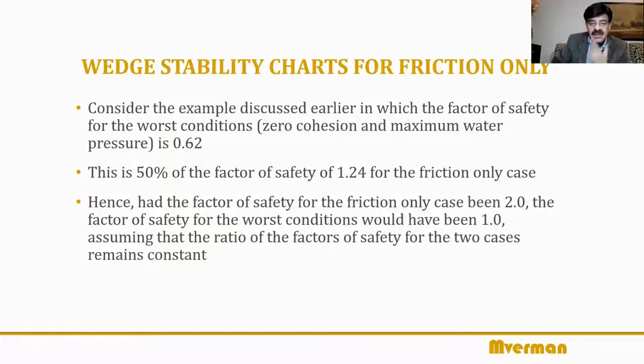That's the worst condition. Now, for the friction only case, that's the simplified formula. For the same problem, the values were given yesterday, phi A, phi B values, etc. If you carry out this factor of safety analysis, you will get 1.24. Which means the worst condition is exactly half of that. Okay. So that's what the conclusion is.